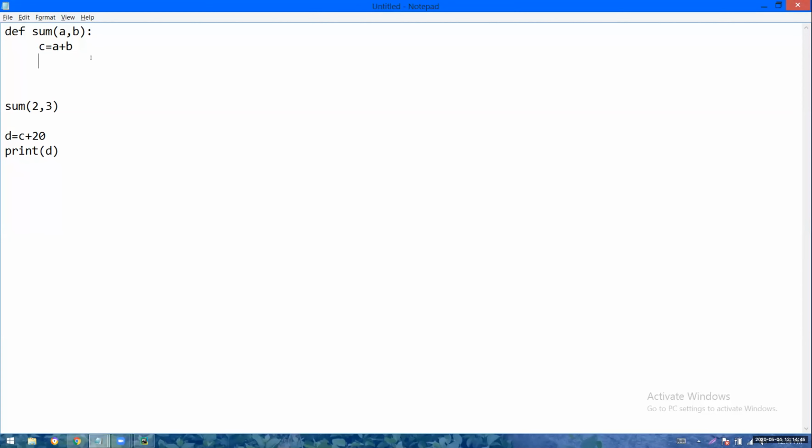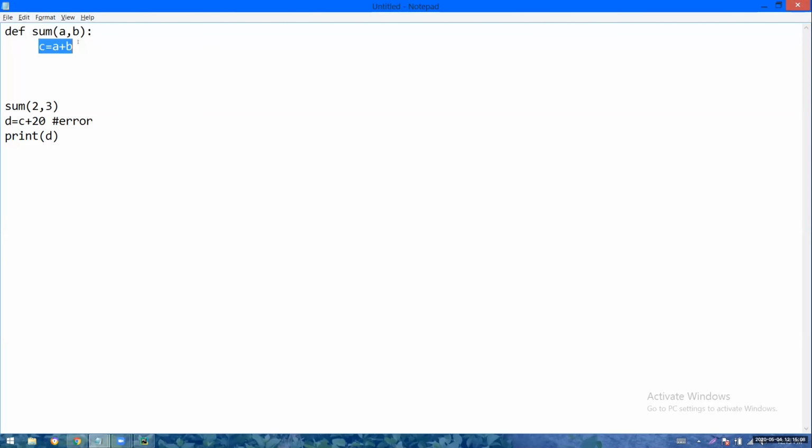Yeah. So why is it an error? Here is the error, do you agree? Can you please tell me? Because C is local. C is a local variable. Very good. You have created C inside the sum block, so only in this block is C recognized. Outside that block, C is not recognized.